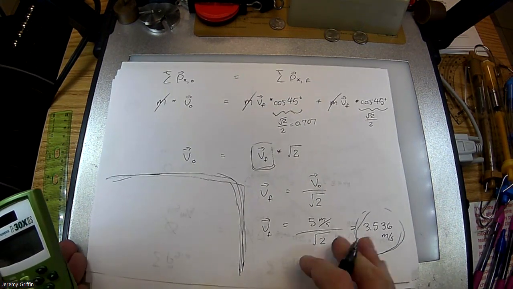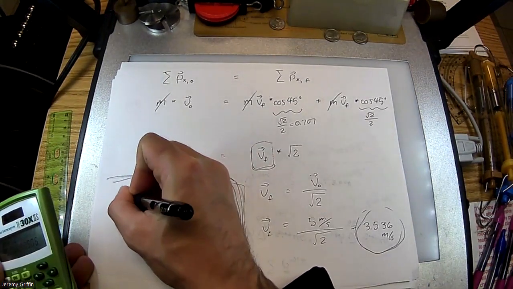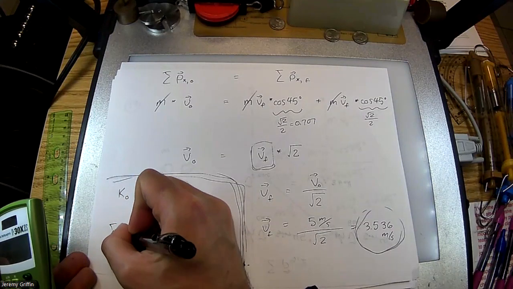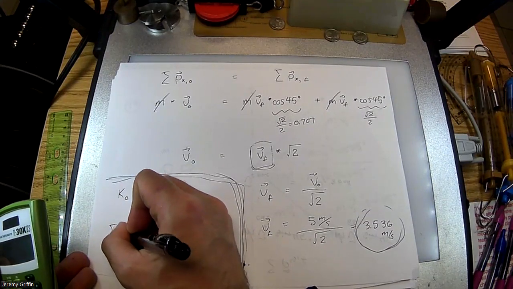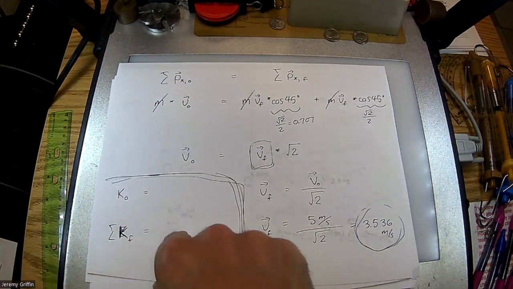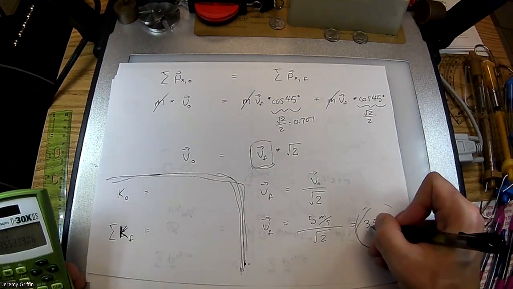And for any other kind of collision, it should decrease. Right? So what is the kinetic energy before? And what is, well, maybe we should say the sum of kinetic energy, like final, post-collision for each individual ball, add them up. Right? Let's see, I wonder what kind of collision this was.